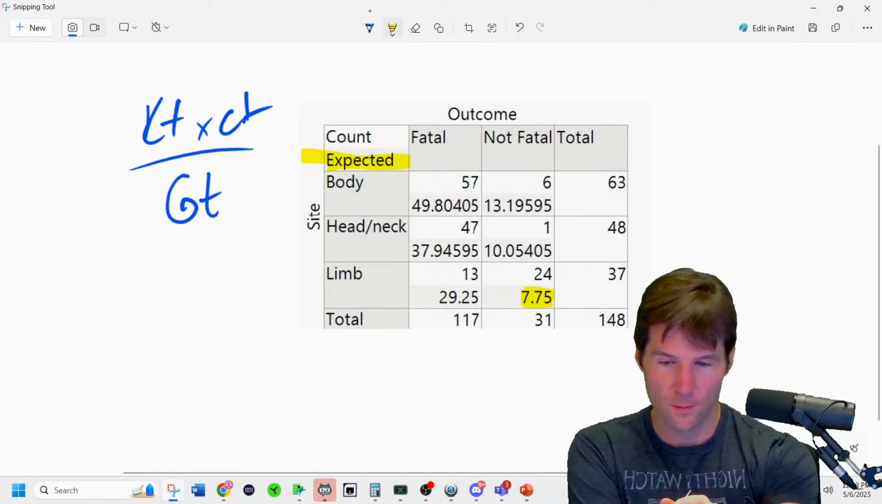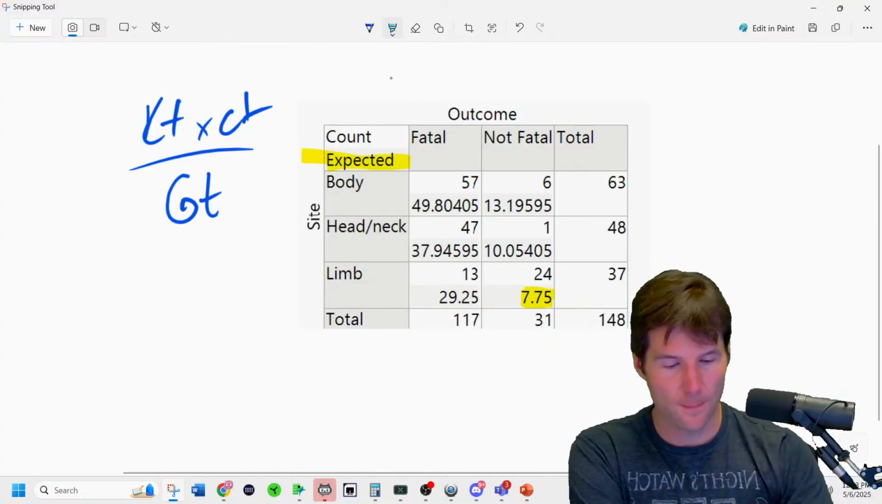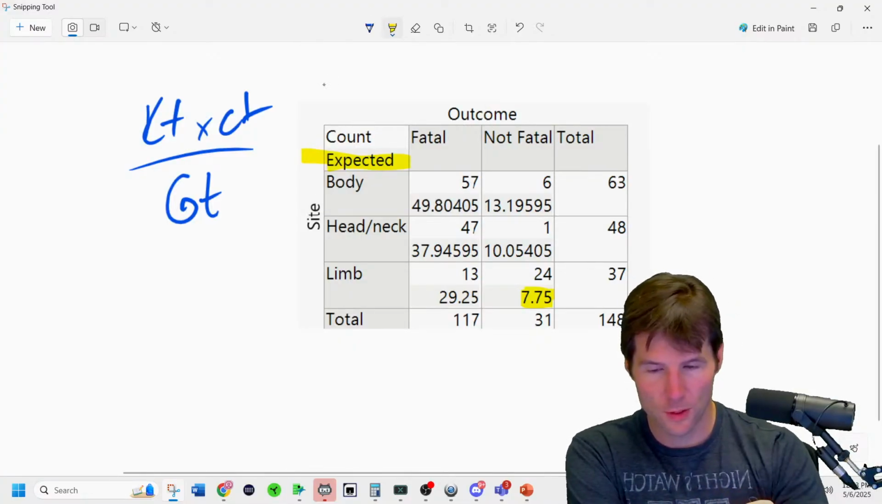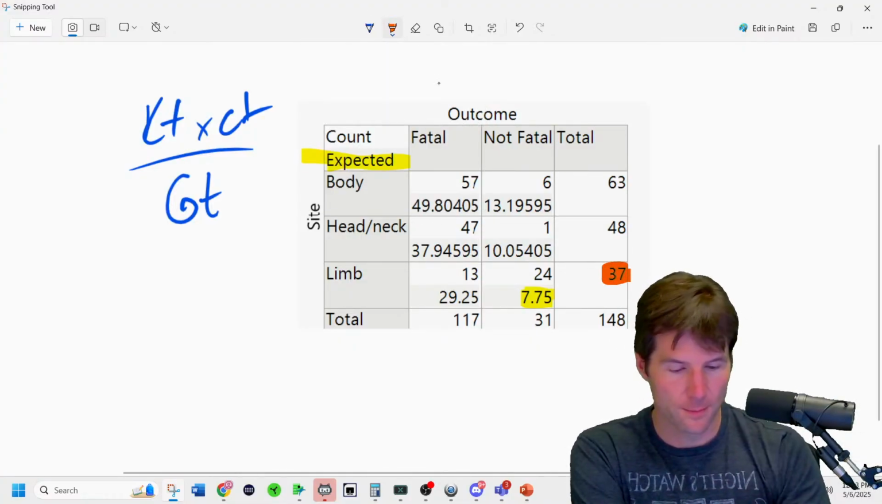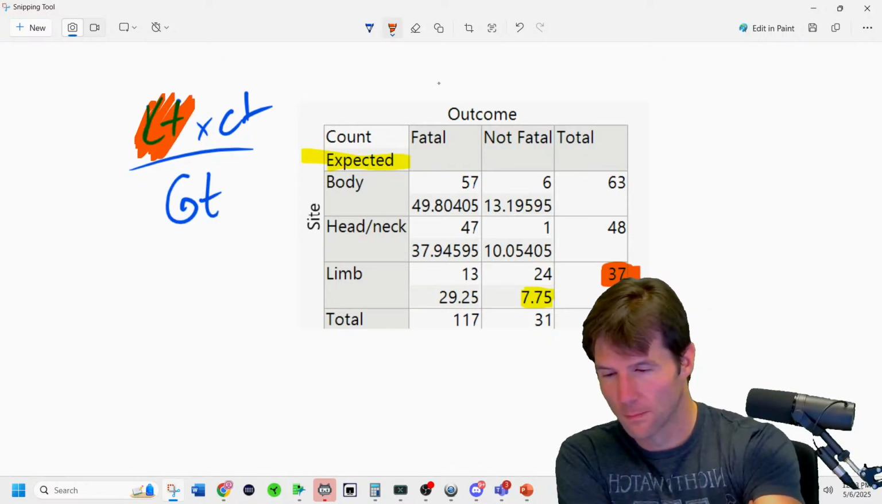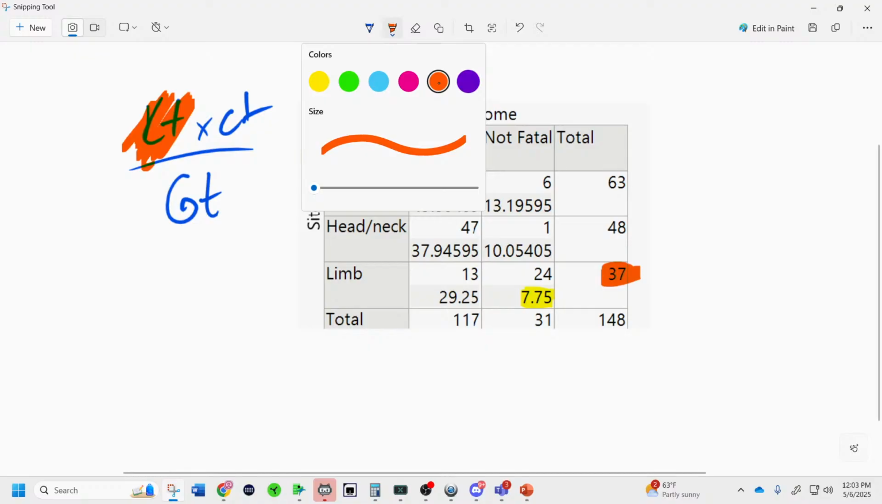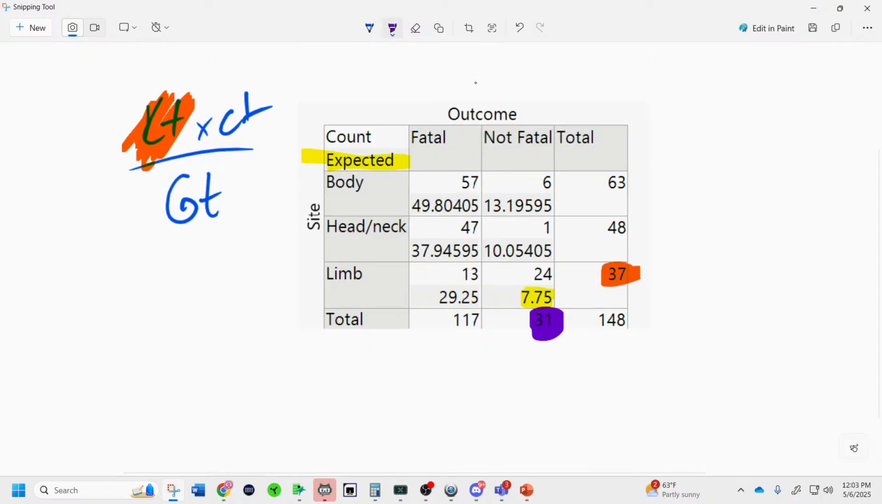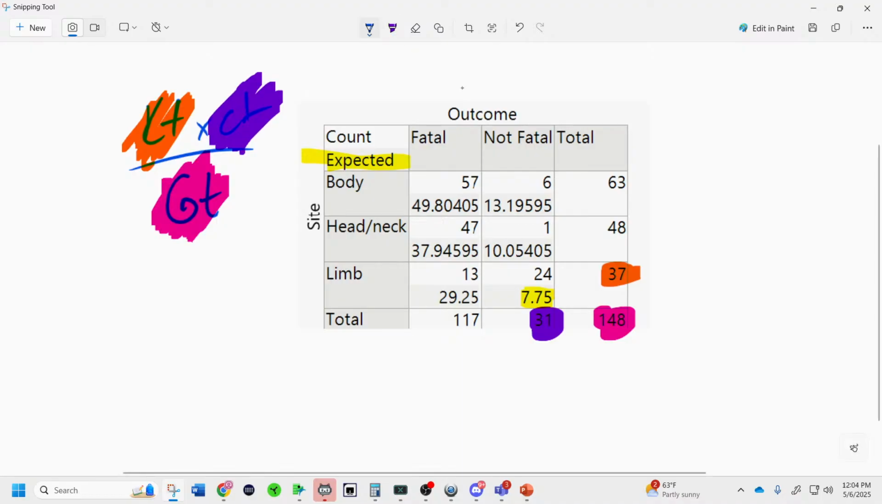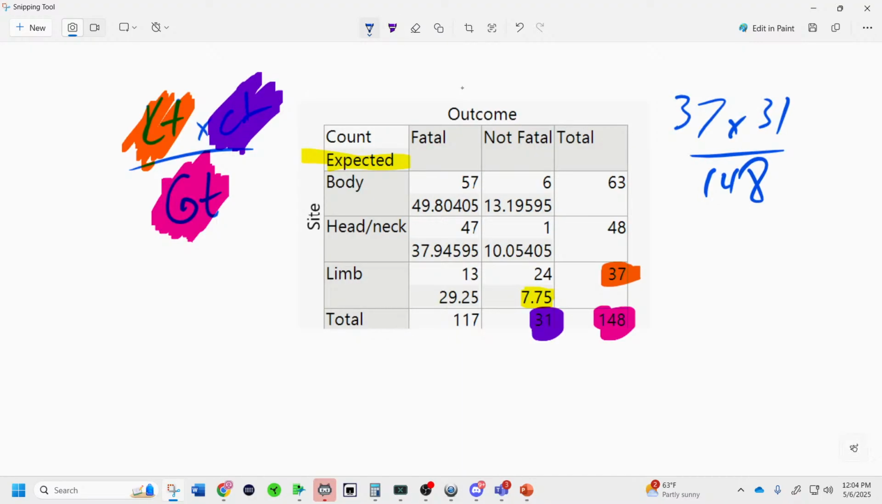So this is practice from today. Can't find a color I like. You've got to do the crosshair technique. We're running out of viewable colors. It's the grand total. That's the column total. So it's 37 times 31 over 148.